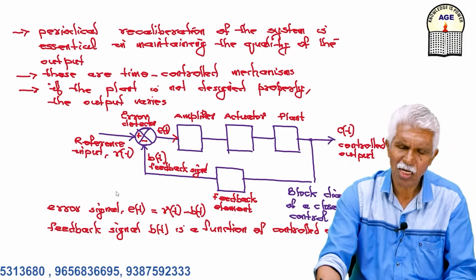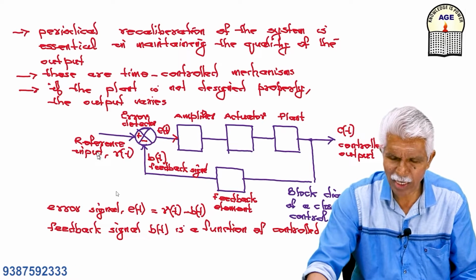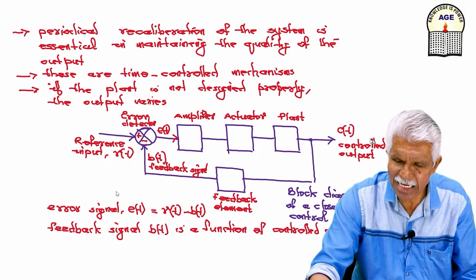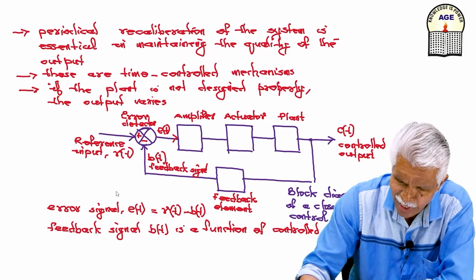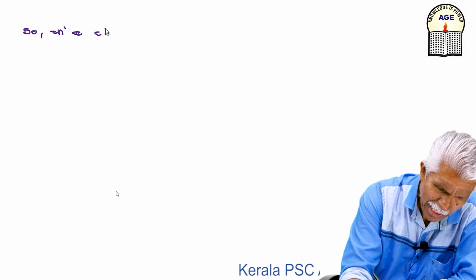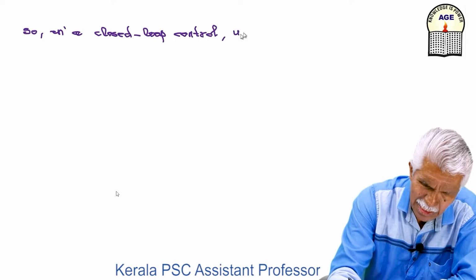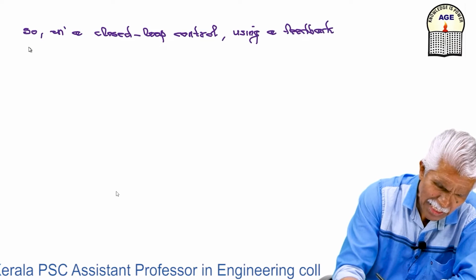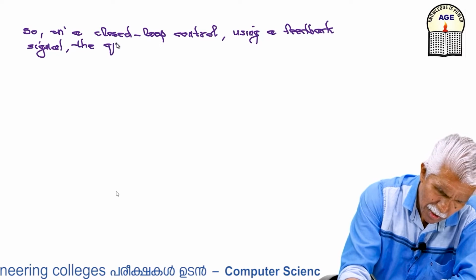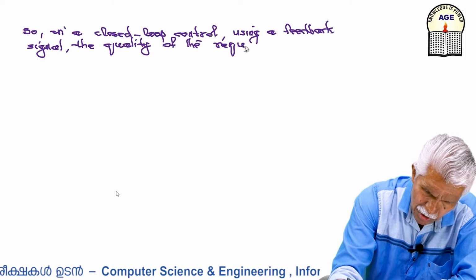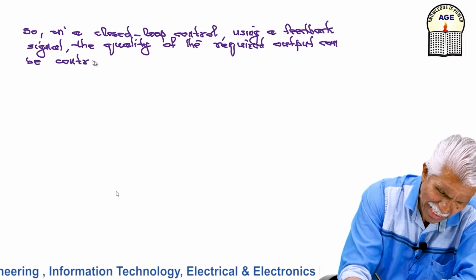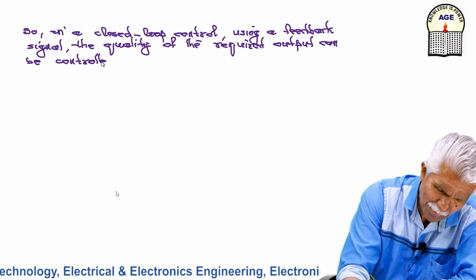In closed loop control, we have a connection between output and input. I can control my output by feeding back a part of my output, and using this error signal I can correct the output error. In a closed loop control, using a feedback signal, the quality of the required output can be controlled. So I can maintain the quality in feedback.